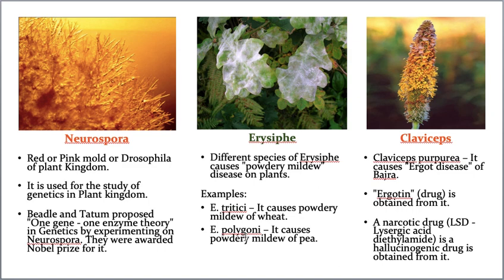Hope you understood. And the third example is Claviceps. Claviceps causes ergot disease, especially in bajra. And from Claviceps, ergotin, one drug, is also obtained. And one narcotic drug called LSD, lysergic acid diethylamide, is also obtained. This is a narcotic drug which is hallucinogenic. That means the police, to get details from criminals, use this particular LSD, and that is also obtained from Claviceps.